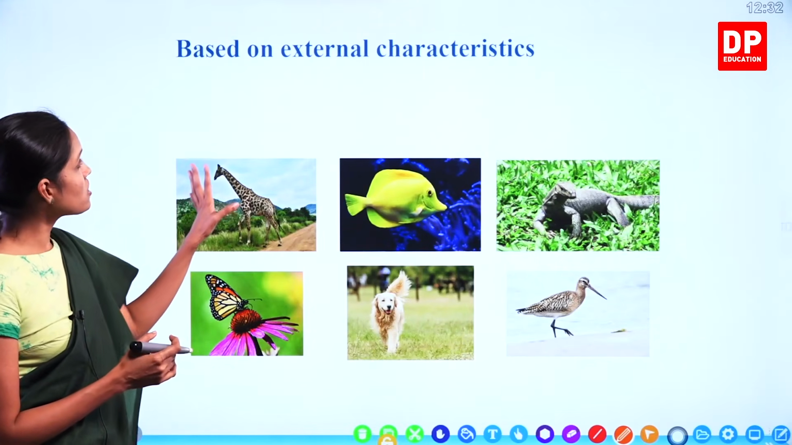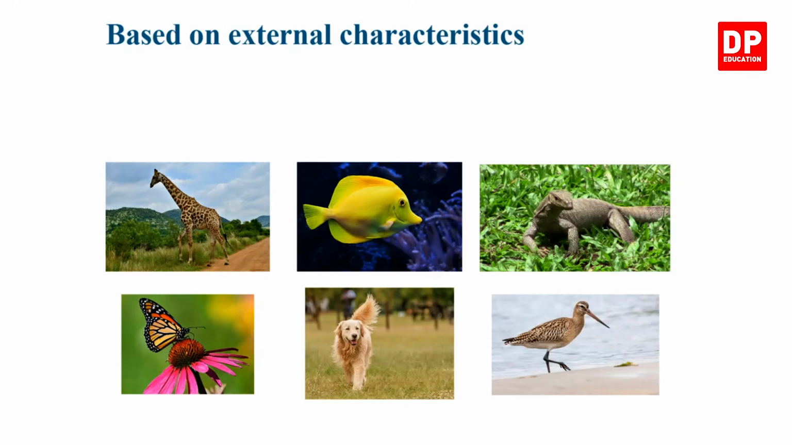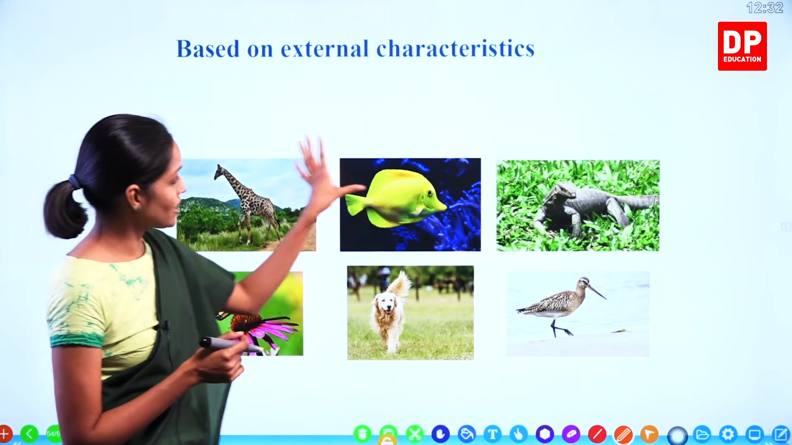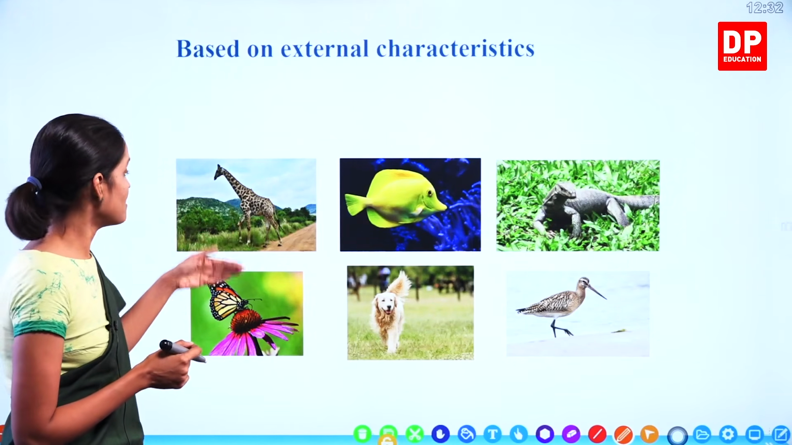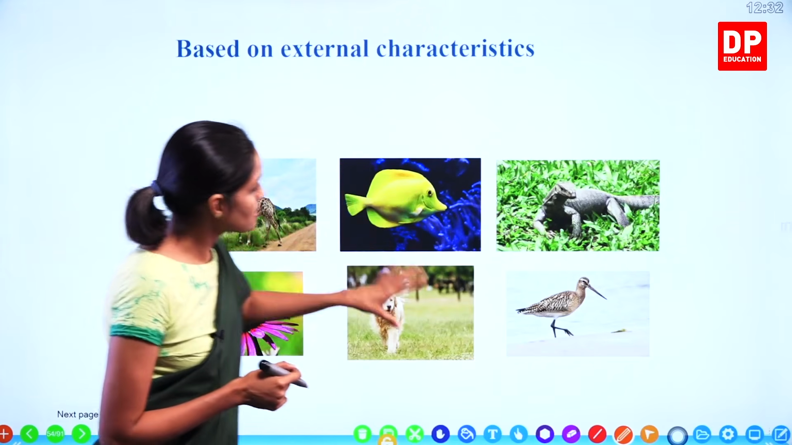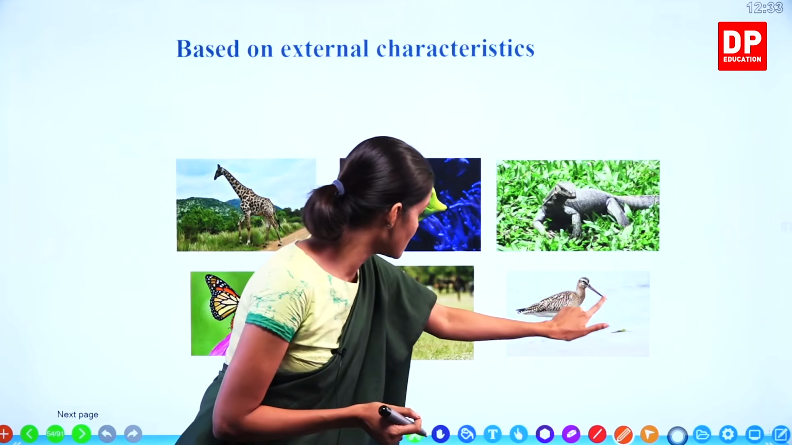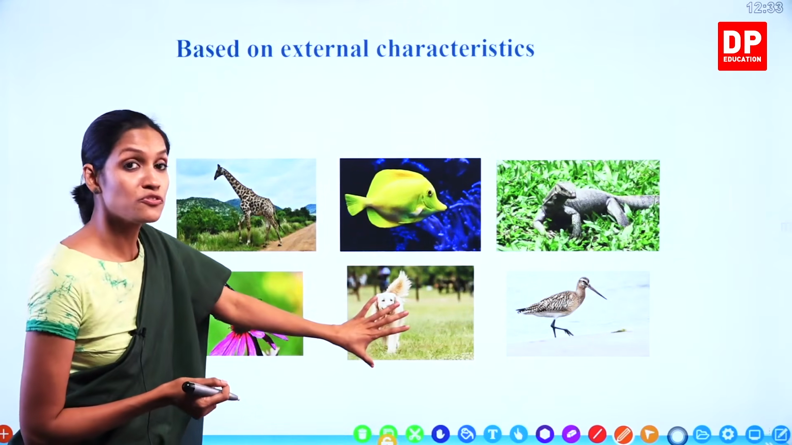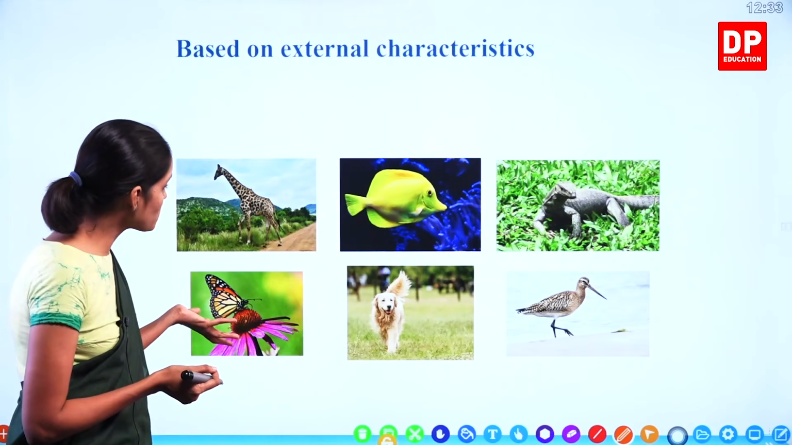Now, what is this? Based on external characteristics. What is the term? Morphological features. Look at these different types of animals. This is a fish. Look at the color, bright yellow. This one is brown, okay? Color-wise, they are different. Look at the appendages, the body parts they have. This has 4 legs and a tail, but this one has fins. This one has short legs. This one has a beak, right? This one has fur. And this butterfly has wings and beautiful colors as well.